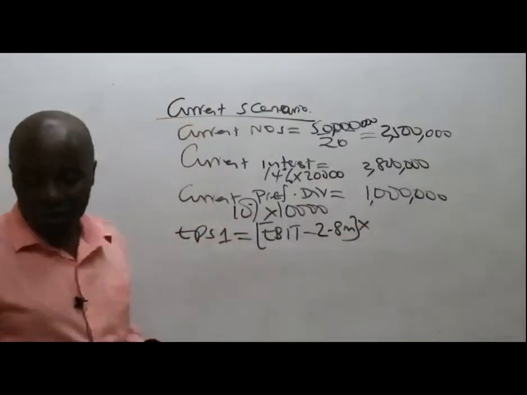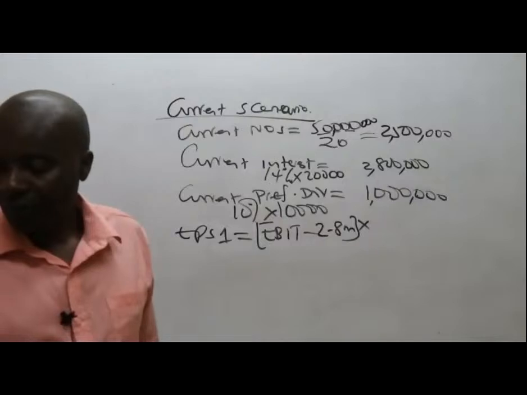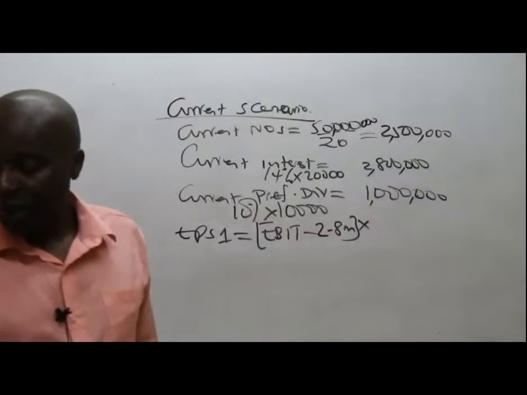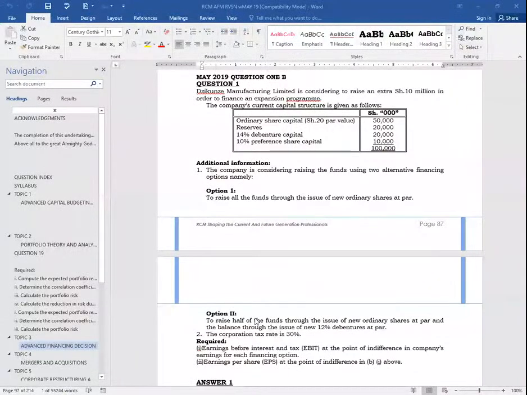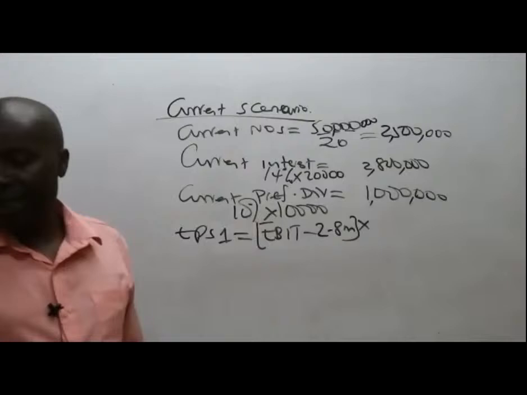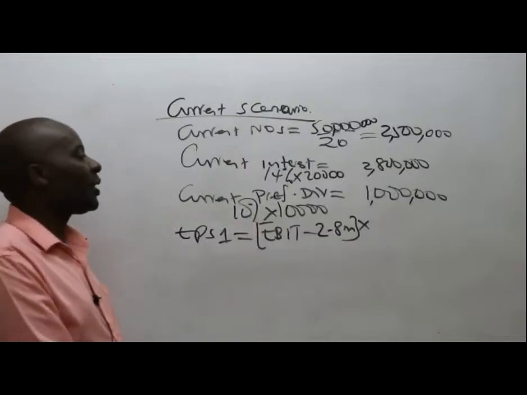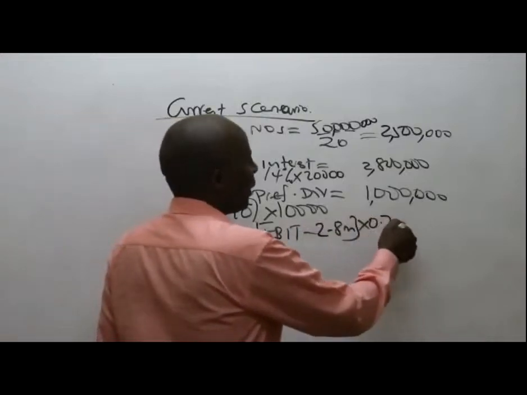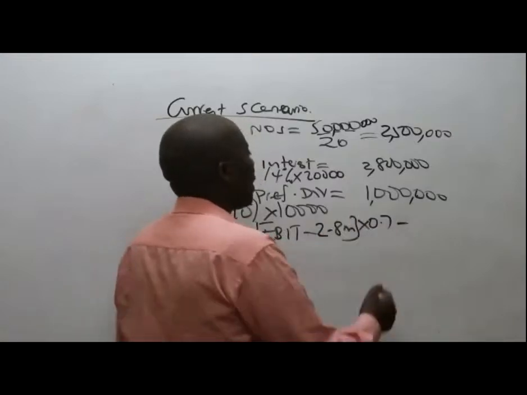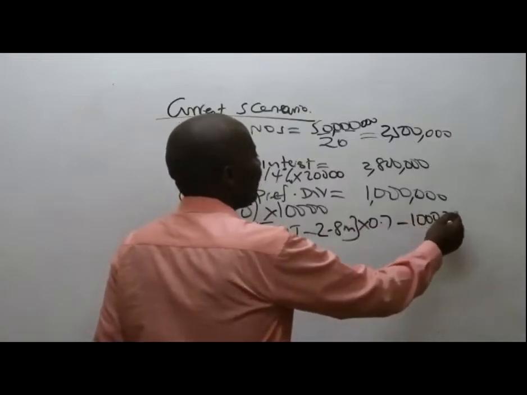Have they given us the rate of taxation here? The rate of tax, 30%, yes, I can see it's 30%. So 1 minus 30% gives me 0.7, minus preference dividends, which is 1 million.